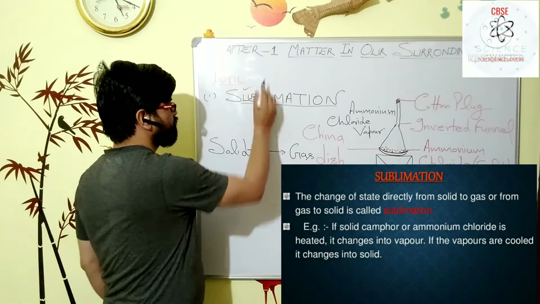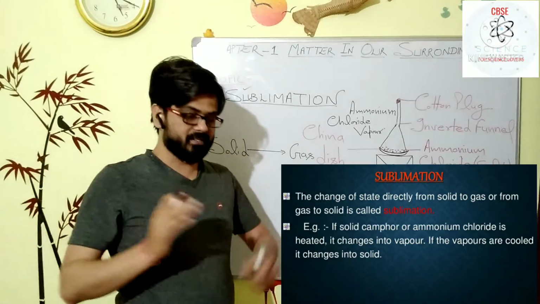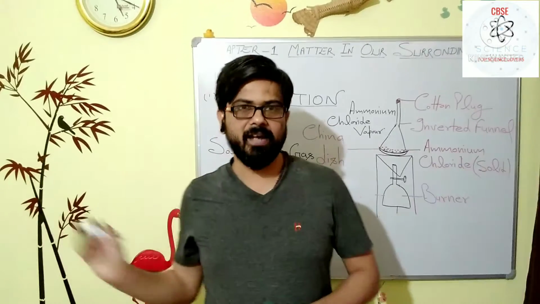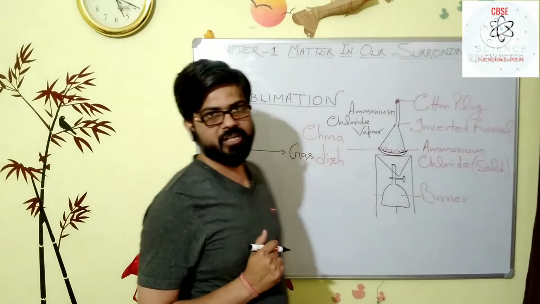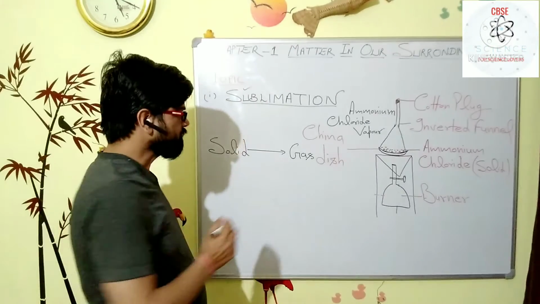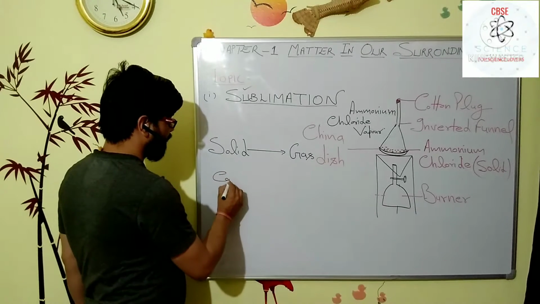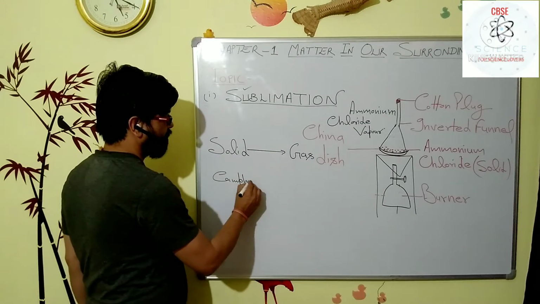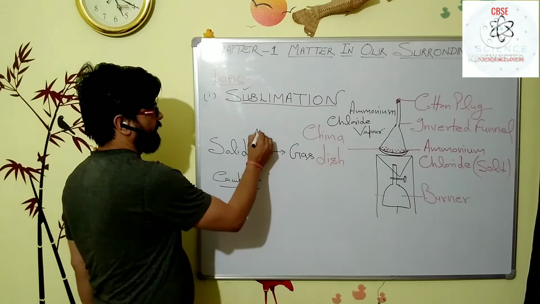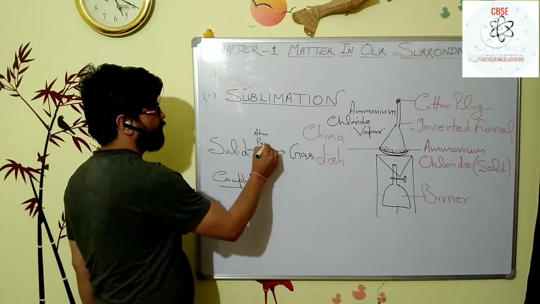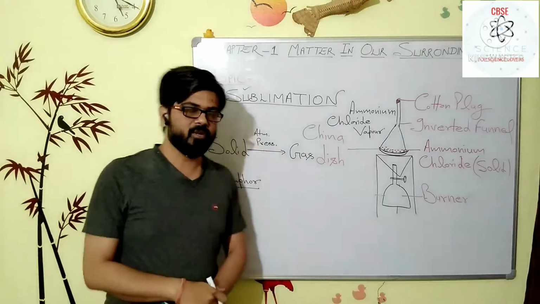That procedure is said to be sublimation. And the substance which directly converts from solid to the gaseous phase at normal temperature and pressure is said to be a sublimating substance, like camphor. Camphor is a sublimating substance. Atmospheric pressure is very important, my dear student. We are doing all such activities at atmospheric pressure.